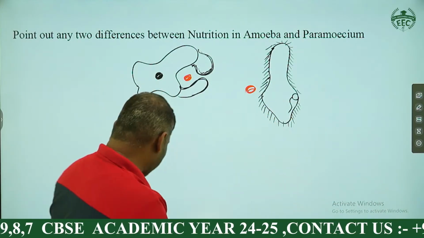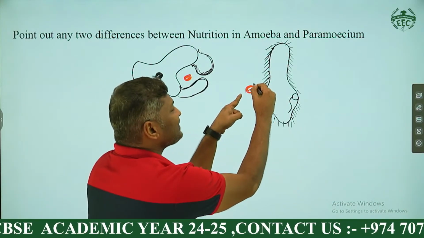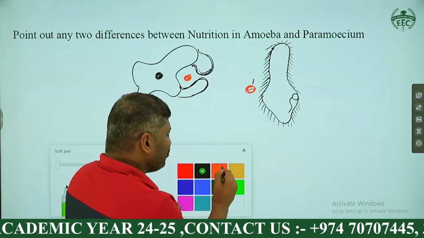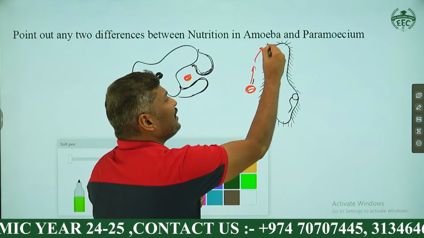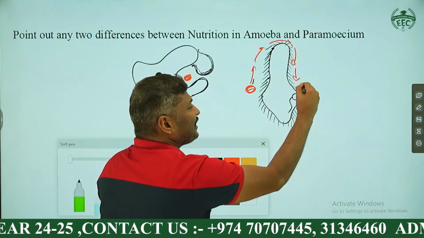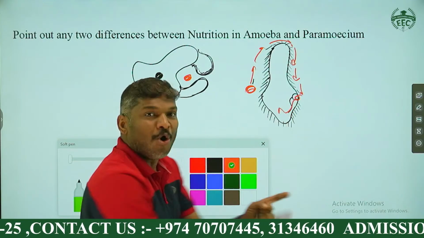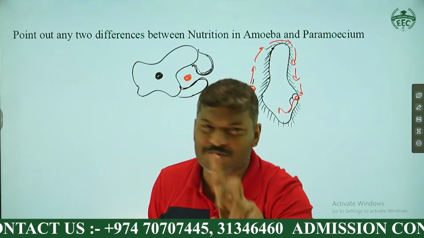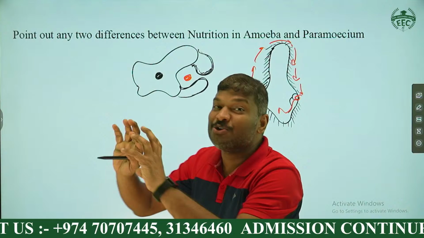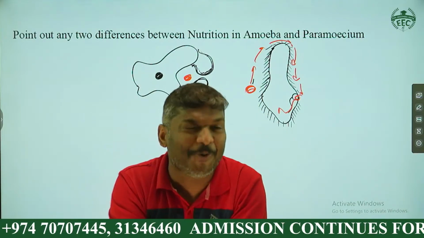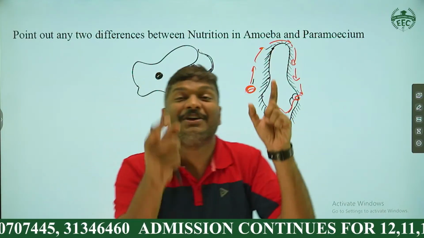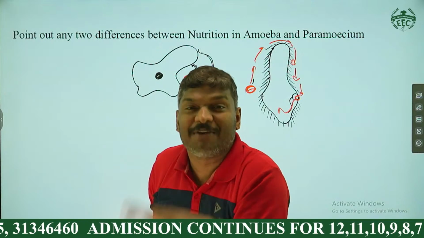There is no pseudopodia. What they will do, my dear student, using the cilia, and look at the board, my dear student, using the cilia, they are taking the food, and food is moving only through one spot. So what are the two differences? Here amoeba is using pseudopodia, and the paramecium is using cilia. The first difference. And what is the second difference?